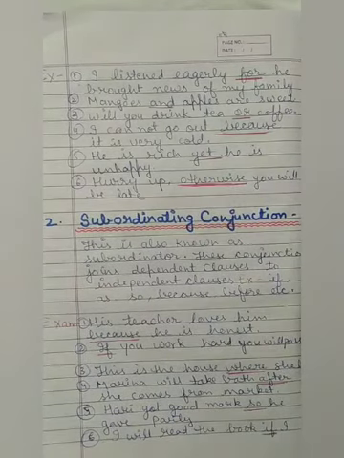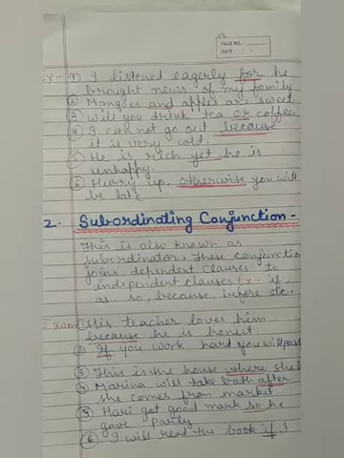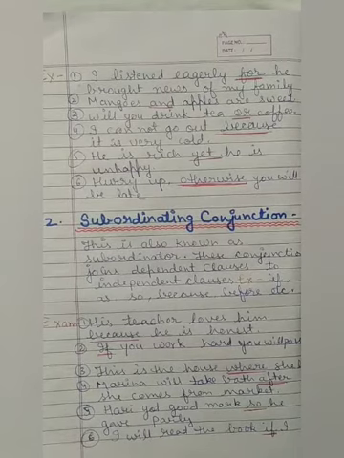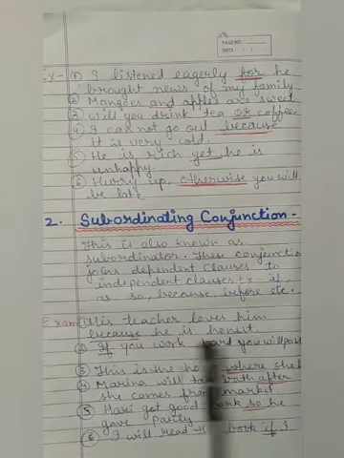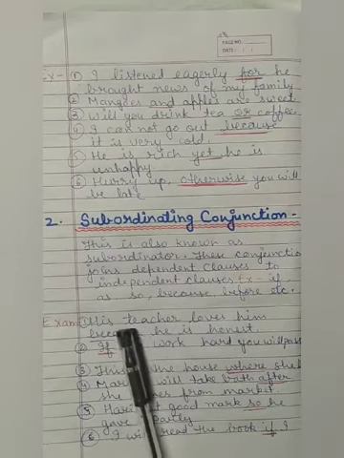Second is subordinating conjunction. What is subordinating conjunction? This is also known as subordinator. These conjunctions join dependent clause to independent clause. For example, some words we use here: if, as, so, because, before, etc. Subordinating conjunction joins dependent clause and independent clause. Here are some sentences. His teacher loves him because he is honest. Because connects two sentences. So this is the conjunction.